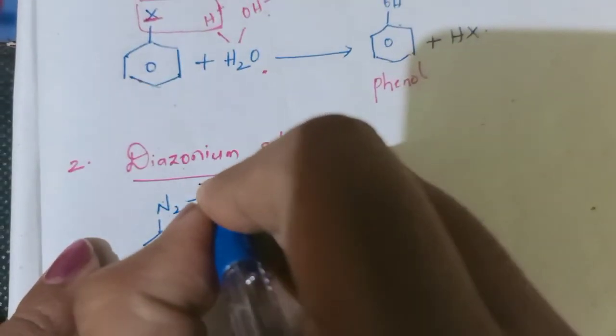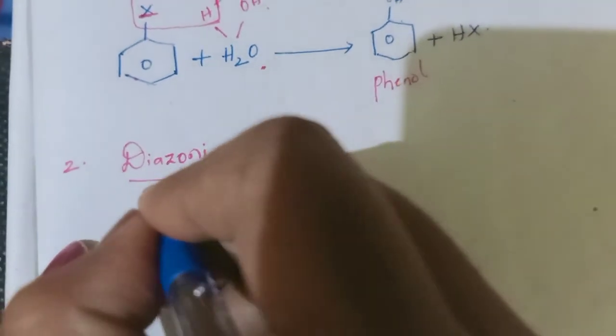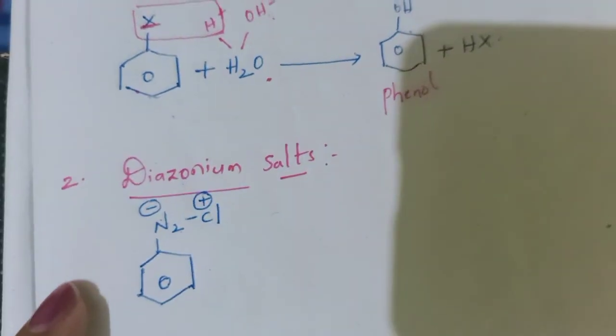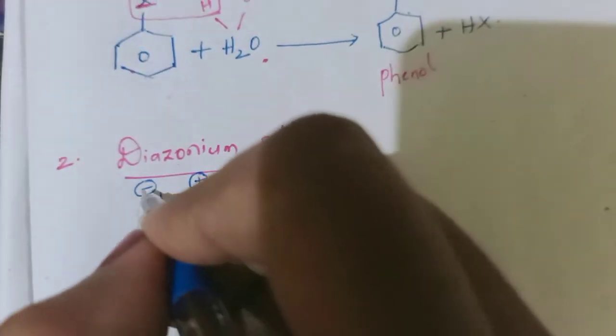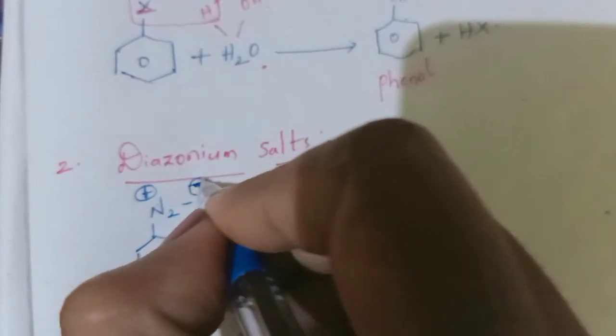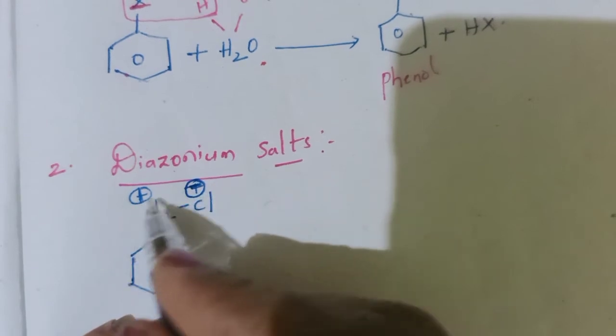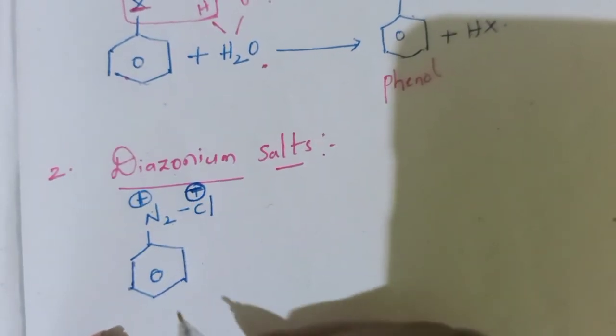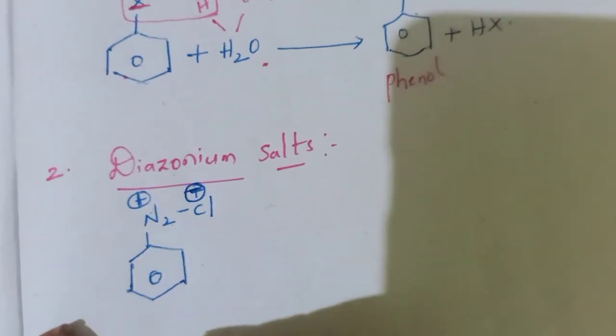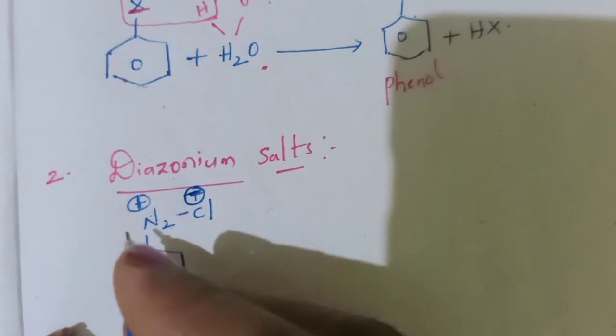Nitrogen will be with positive charge. Chlorine is more electronegative, so it is with negative charge. If 2 charges are present, then that is known as salt. Due to containing 2 nitrogen atoms, it is a diazonium salt.